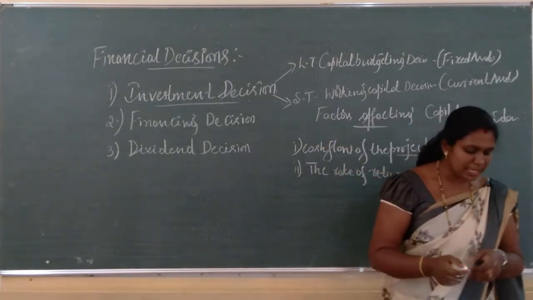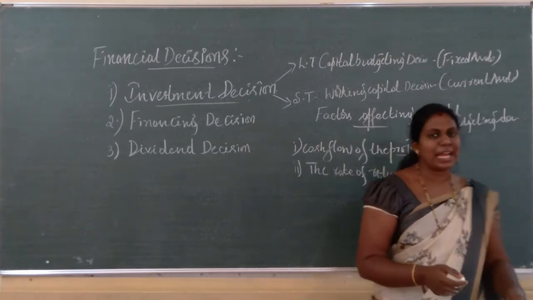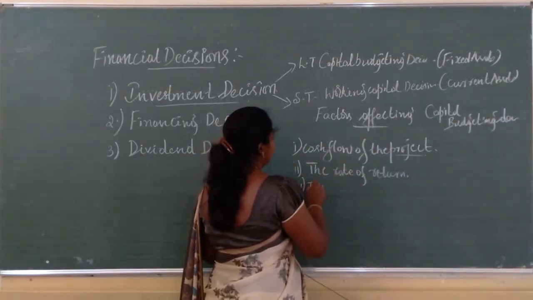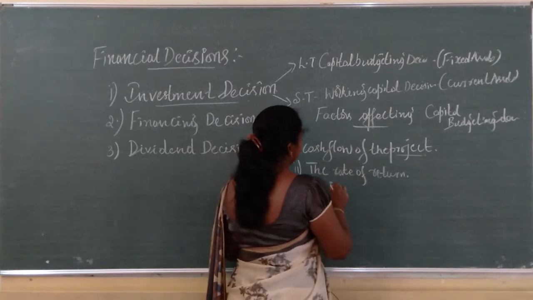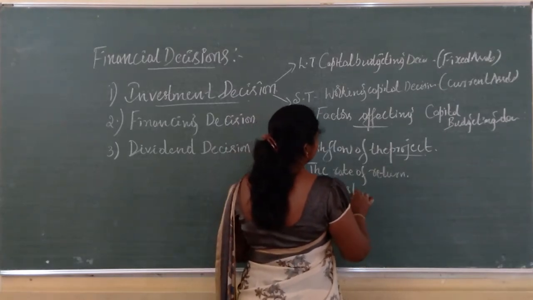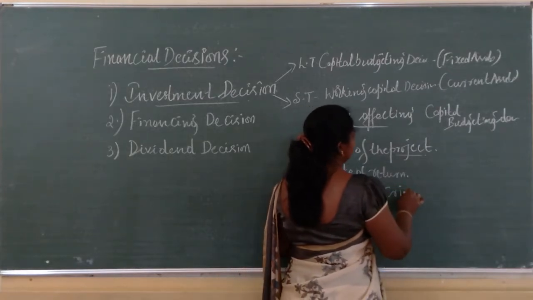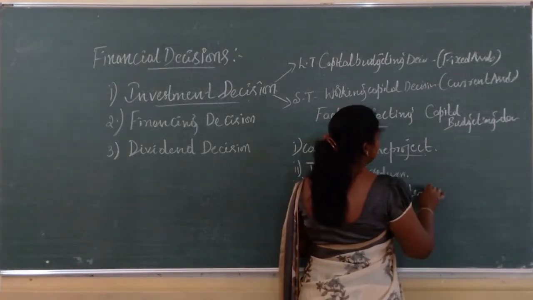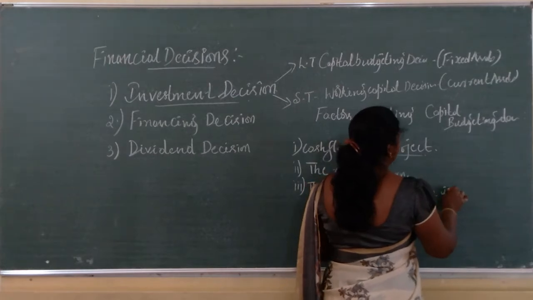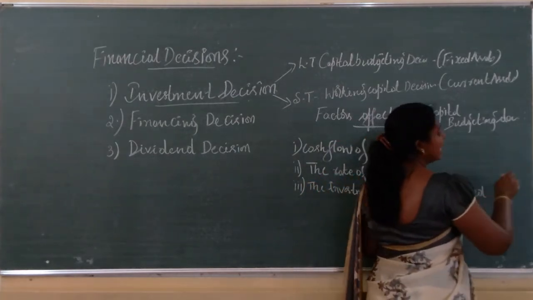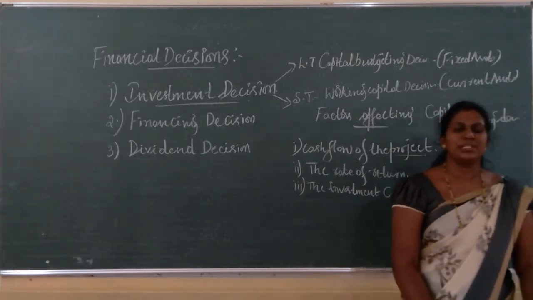Yes, the next, the third one, is the investment criteria involved. What is this investment criteria?